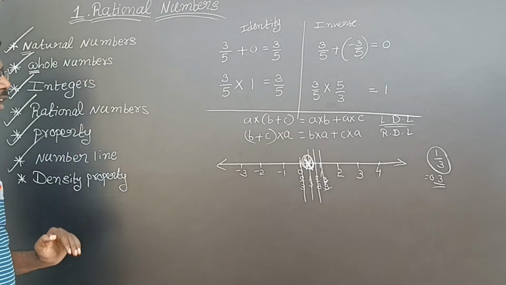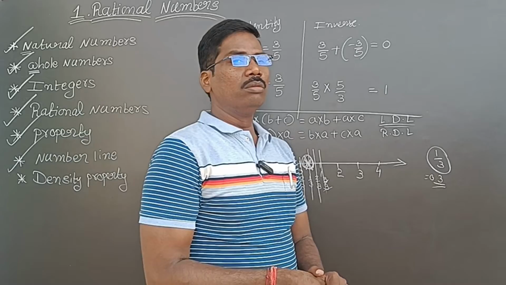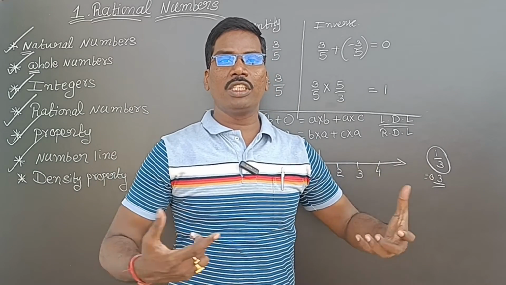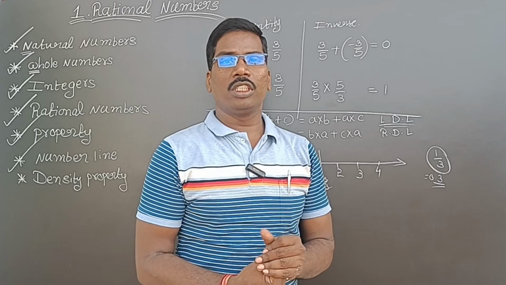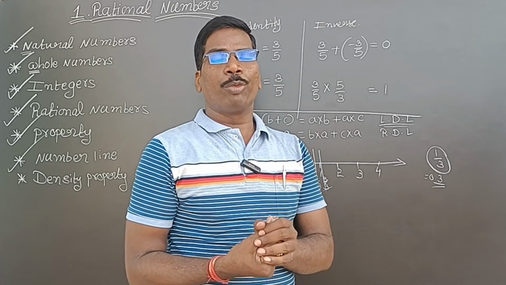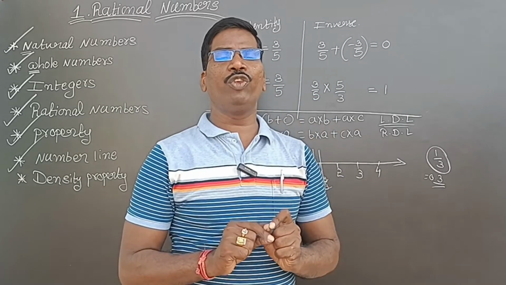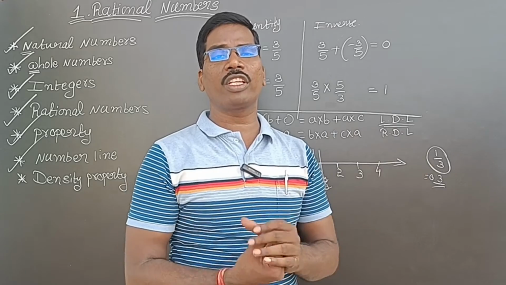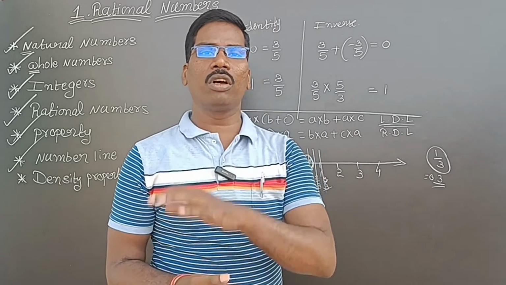Now, last property, density property. Density means what? More. So, more and more means density in physics, isn't it? Density property means between any two rational numbers, if you take any two rational numbers, there exists an infinite number of rational numbers. Then that is called density property.